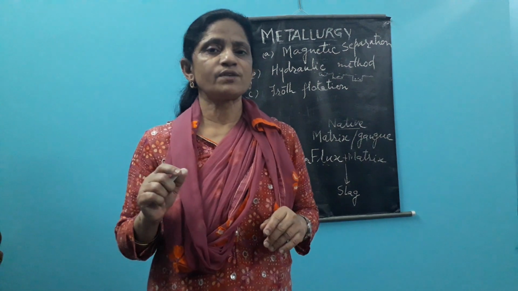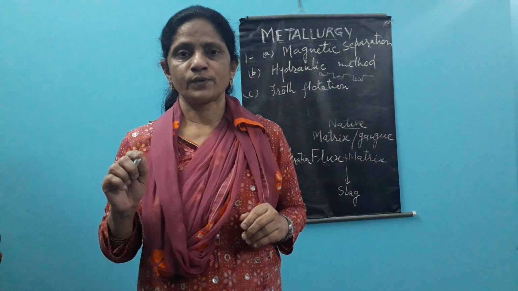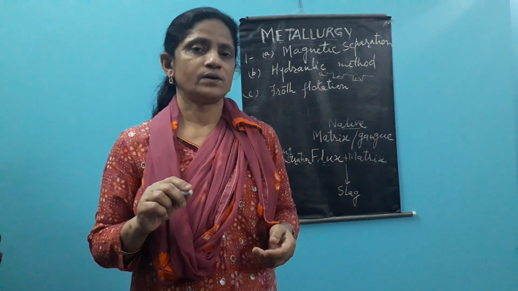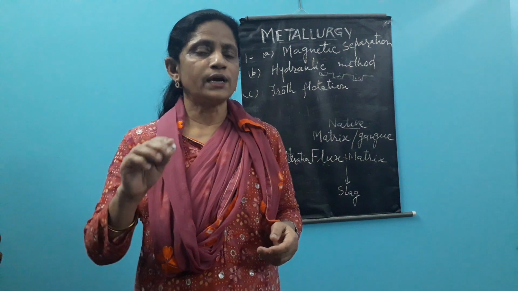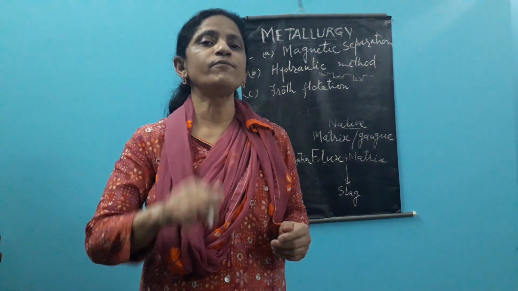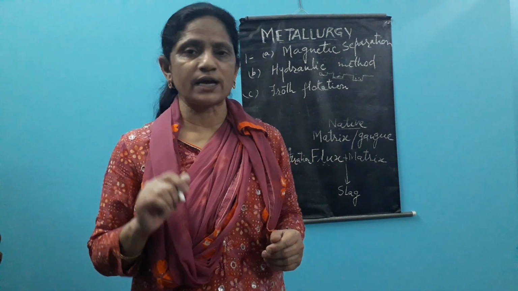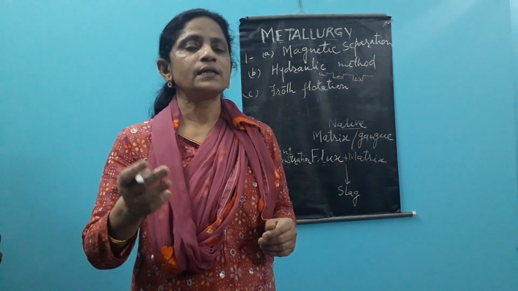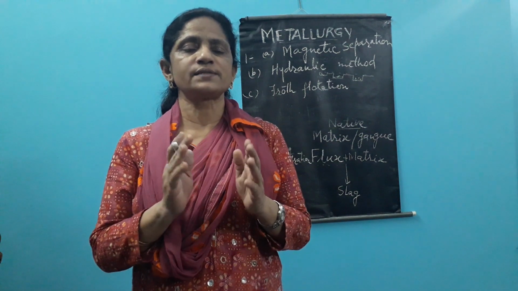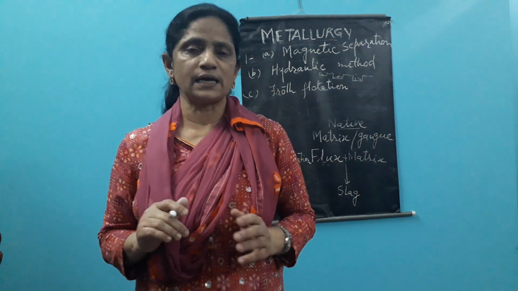So for chemical separation, one example I gave right now, that is in the case of hematite, extraction of iron. Hematite is having silica as a fused impurity. To get rid of this silica, the matrix is silica here, we add some flux, and this flux is calcium carbonate which breaks into calcium oxide. So that calcium oxide is the flux here which reacts with SiO2, means silica, and forms calcium silicate.